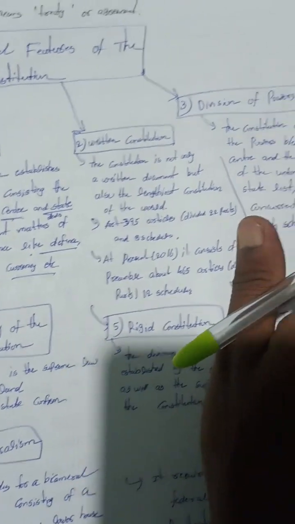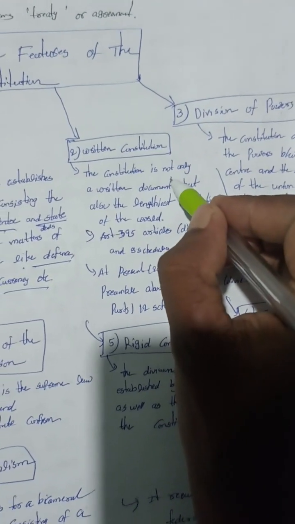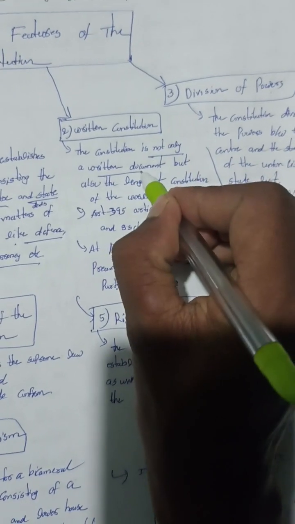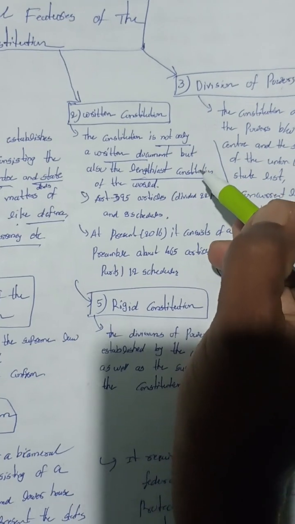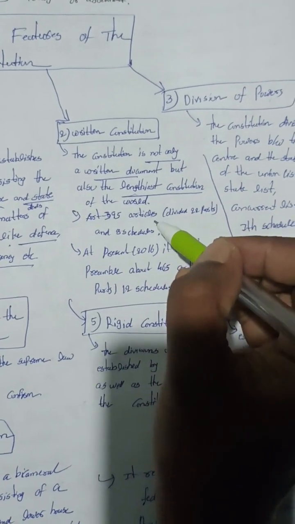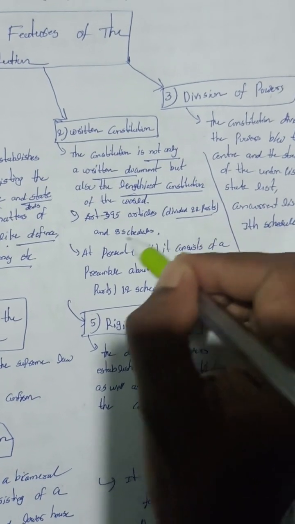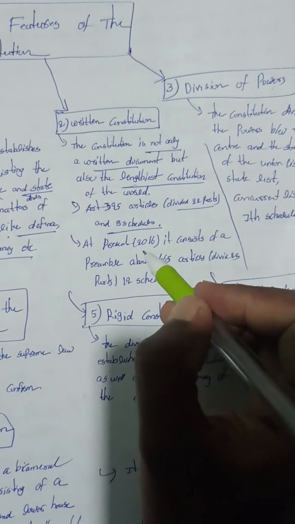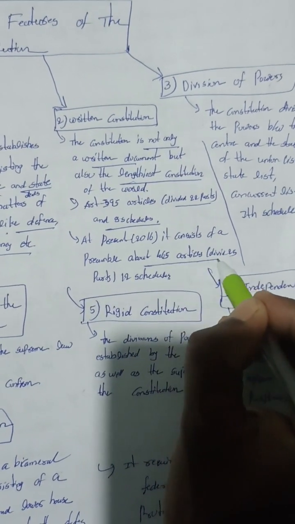Next, the written constitution. What is a written constitution? It is not only a written document, but also the lengthiest constitution. Originally Article 395, divided into parts and 8 schedules, and at present it consists of a preamble, about 464 articles, and 12 schedules.